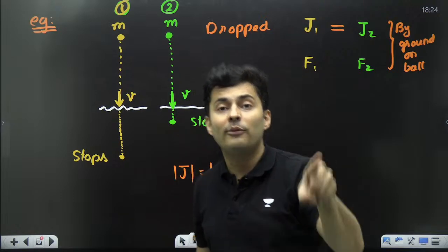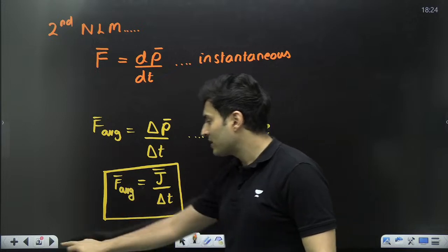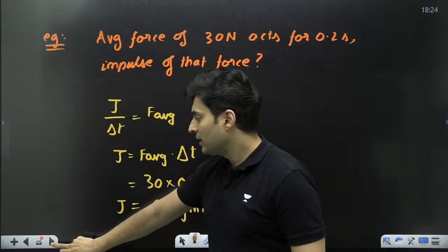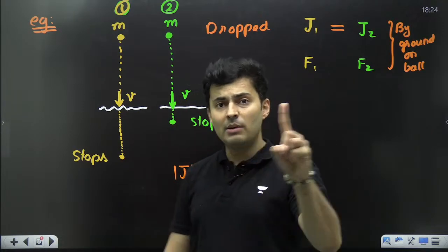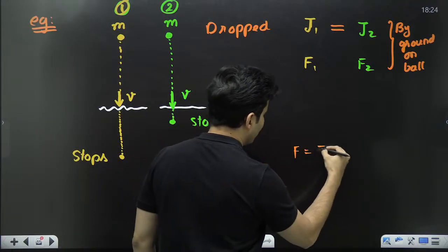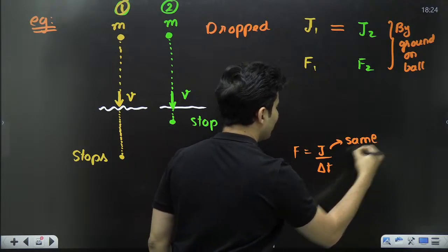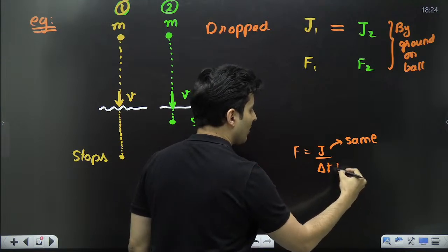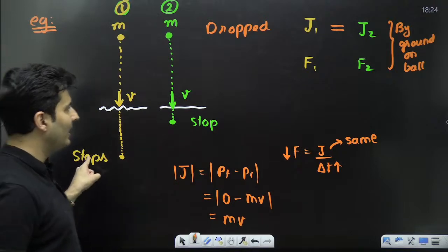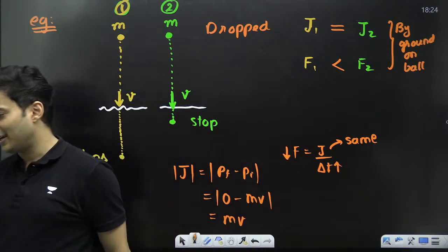Impulse is the effect of force and time. Notice, impulse is the effect of force into time. Force and time's effect is basically impulse. It is the change of momentum. Change of momentum was the same. What about the force? Well, force is impulse by the time. This is the same for both. Obviously, this is different. So the one which takes more time will have less force. This took more time to stop, so this will have less force. So F1 will be less than F2.